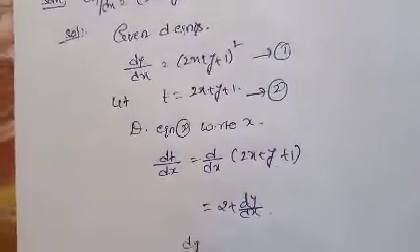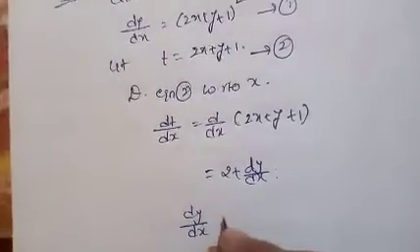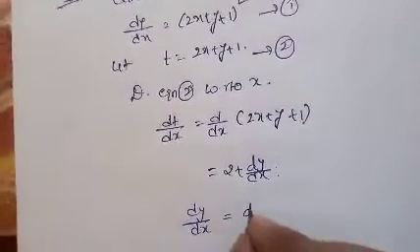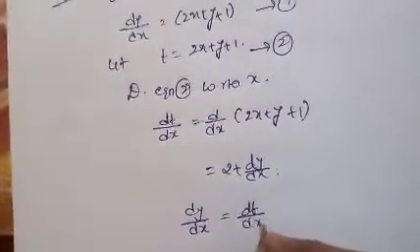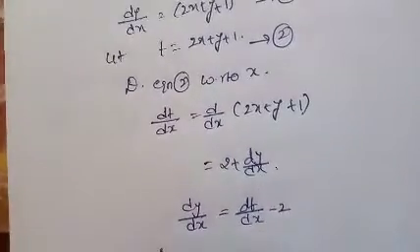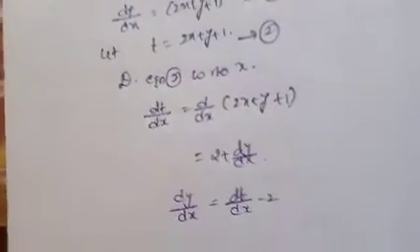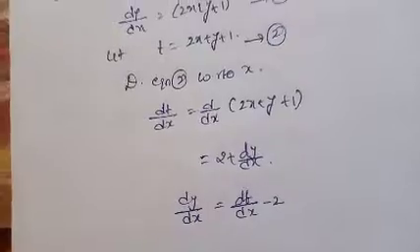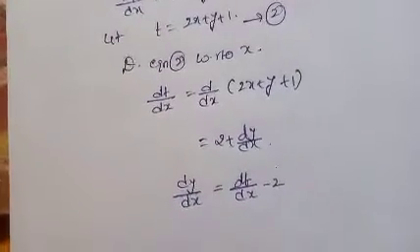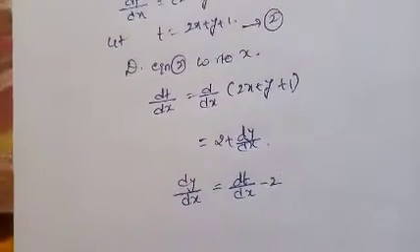So now dy by dx equal to dt by dx minus 2.